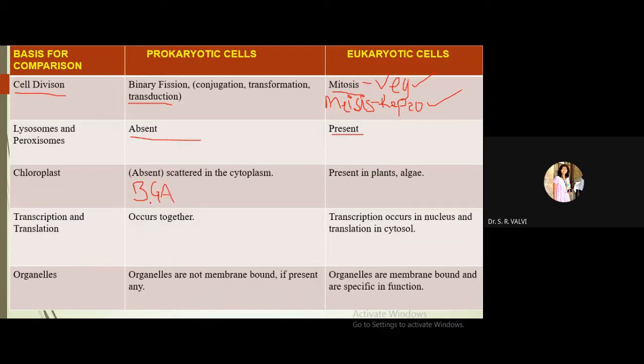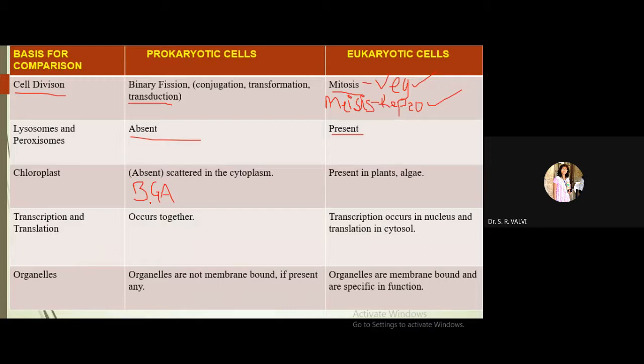Some of these bacteria have chlorophyll pigment in them, and the chlorophyll pigment is present in the cytoplasm, right? And there is a flattened sac-like structure that we call the thylakoid, where the actual photosynthesis takes place in these bacteria. These are called cyanobacteria, or blue-green algae, where chlorophyll pigments are present, not a chloroplast.